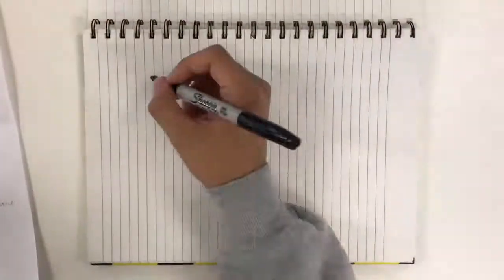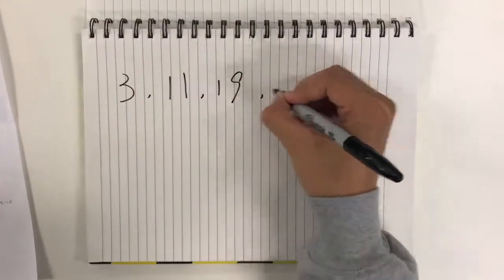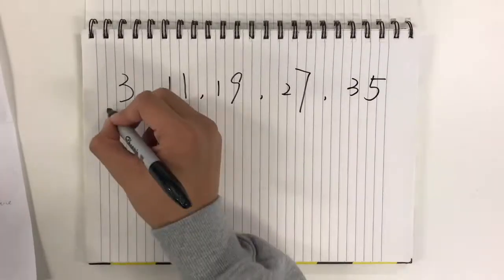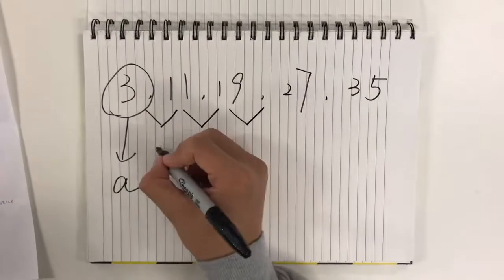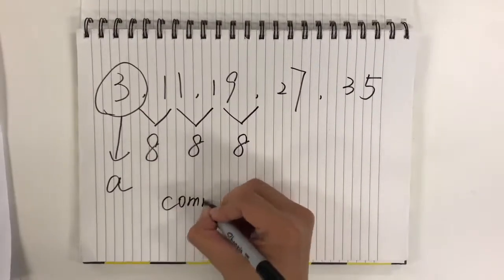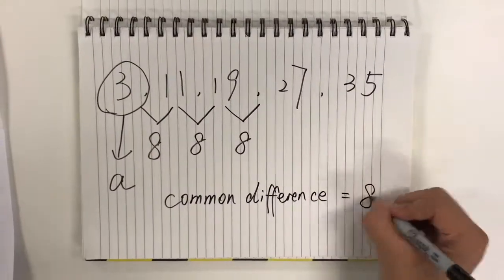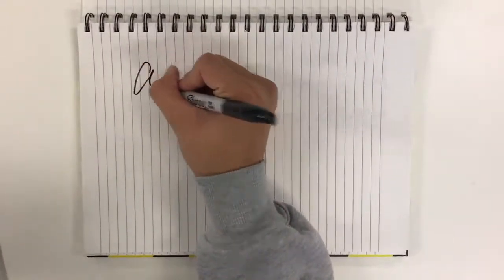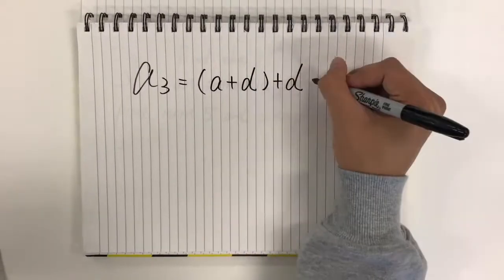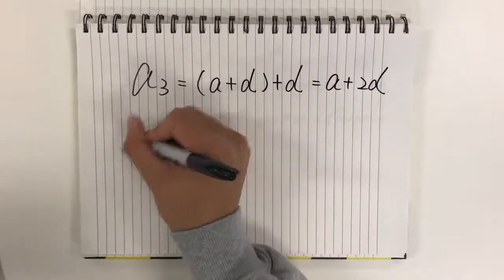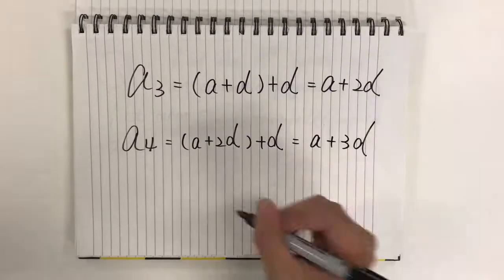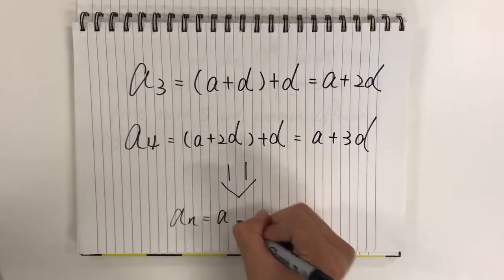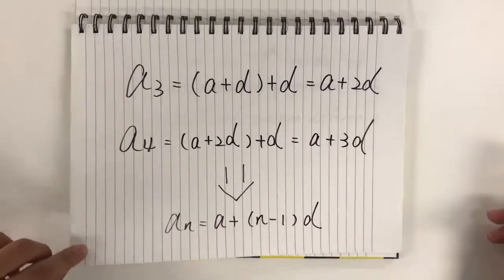Here is an example: 3, 11, 19, 27, and 35. The first term 3, we can call it a, and we get the same difference between each number, which is 8. So we call it the common difference. Then we can know that the third term is the first term a adding 2d, which is a plus 2d. The fourth term is the third term adding one more d, which is a plus 3d. Then we can get a conclusion, which is that the nth term equals a plus n minus 1 times d.